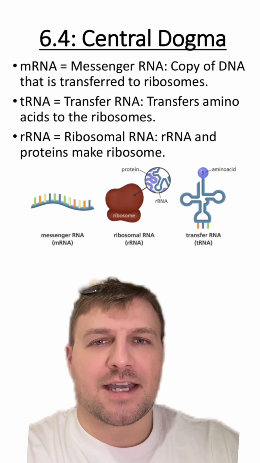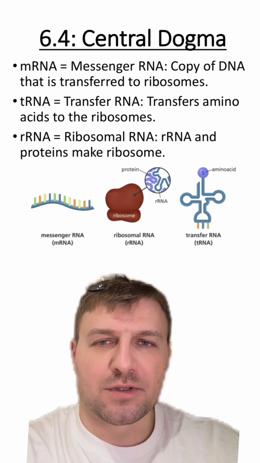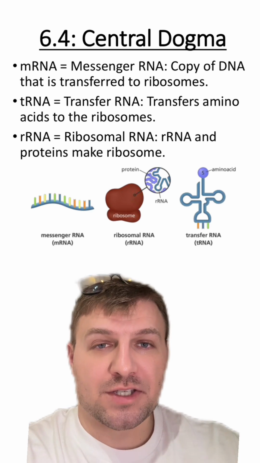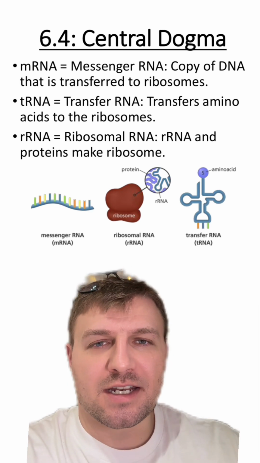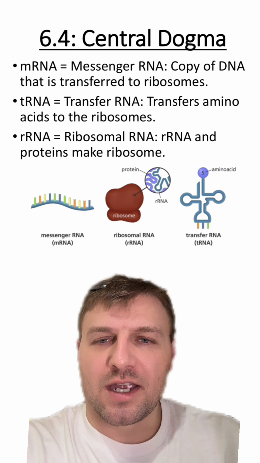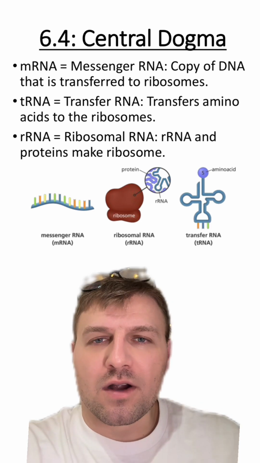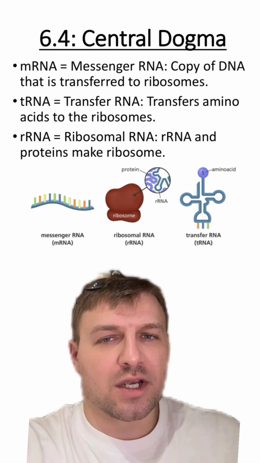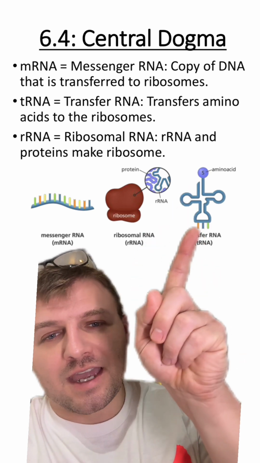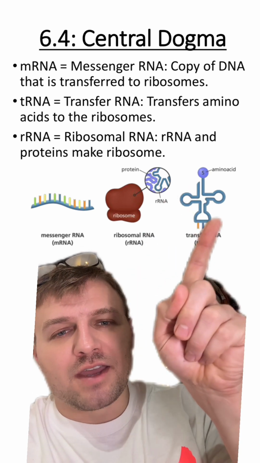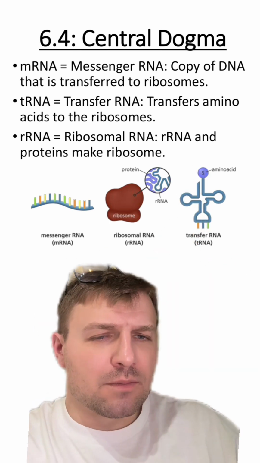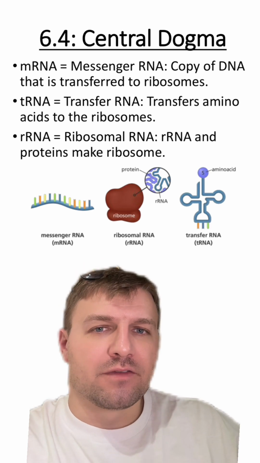There are three main types of RNA that we're going to talk about in the next couple sections. We have mRNA, tRNA, and rRNA. mRNA stands for messenger RNA, and this is just a copy of the DNA that's transferred to ribosomes. mRNA typically looks like this, where it's just a long strand of RNA nucleotides. tRNA, on the other hand, is called transfer RNA, and it transfers amino acids into the ribosomes. It kind of looks like this T, and you can see here, it's made of a single strand of RNA with an amino acid attached. We're going to talk more about tRNA and how they're involved in translation.